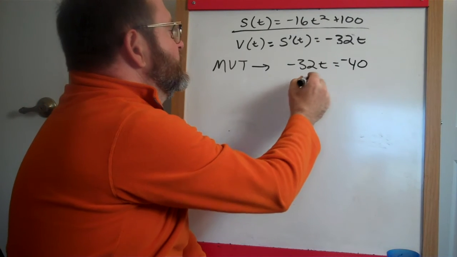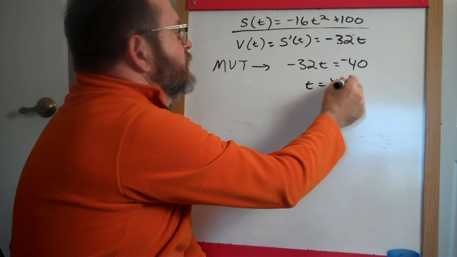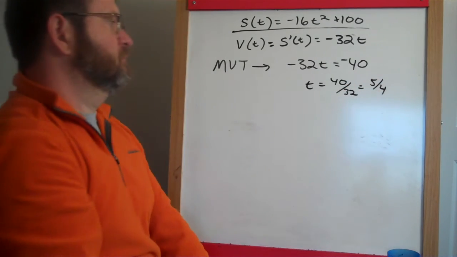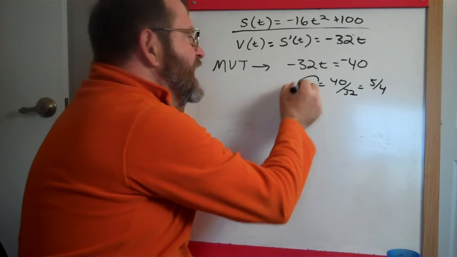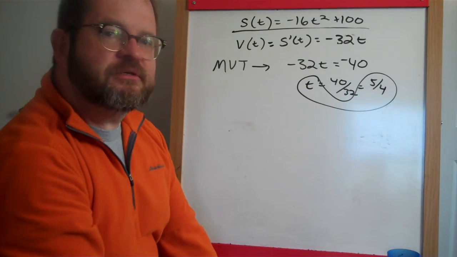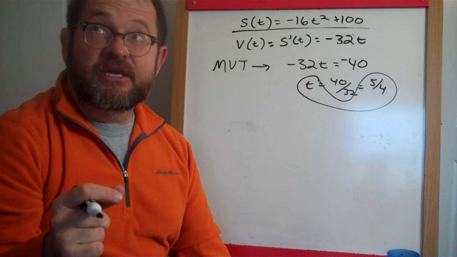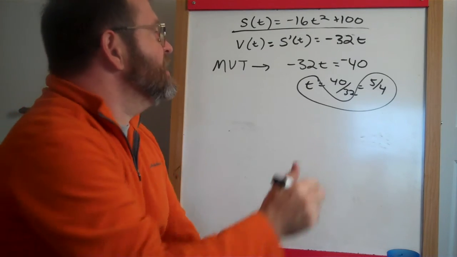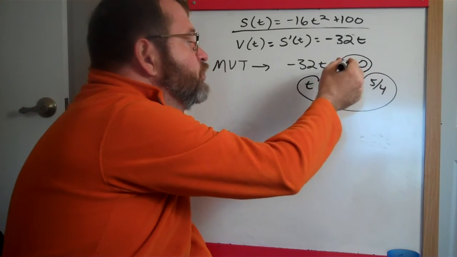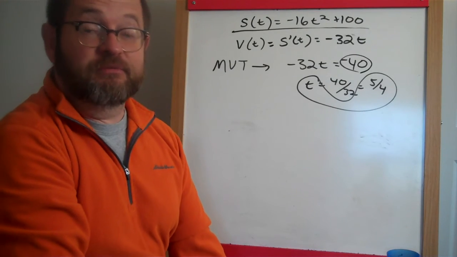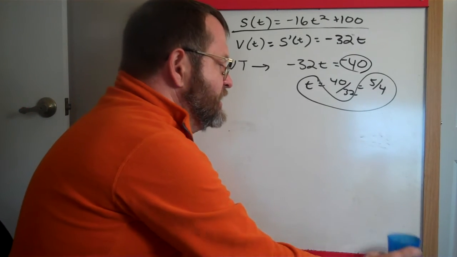All right, we can pull that negative 32 over the other side, and you get 40 over 32, which is 5/4. In other words, at time t equals 5/4, the instantaneous velocity, the speed the rock is going at that exact time, is exactly negative 40, which was the original speed of the rock. I'm sorry, was the average speed of the rock. Alright, now,